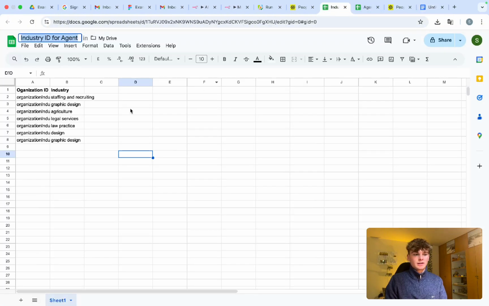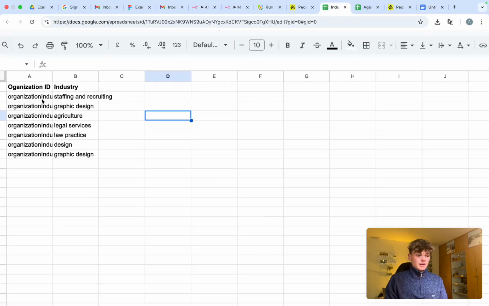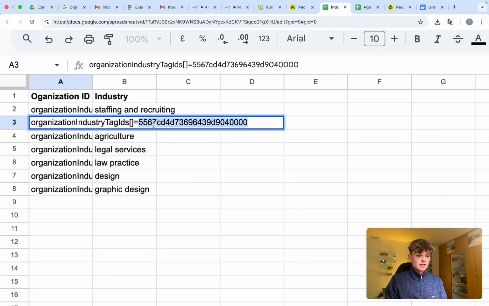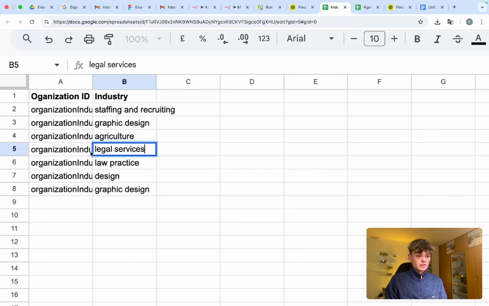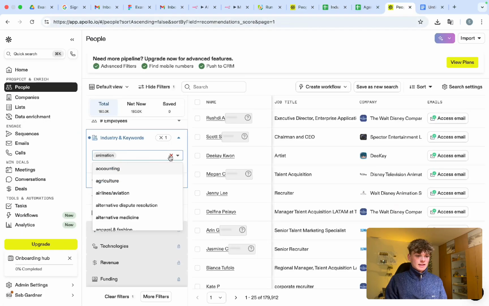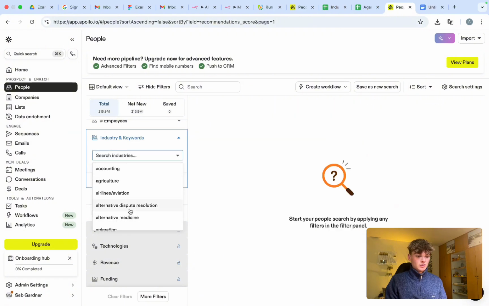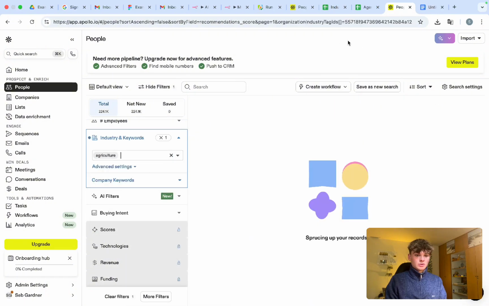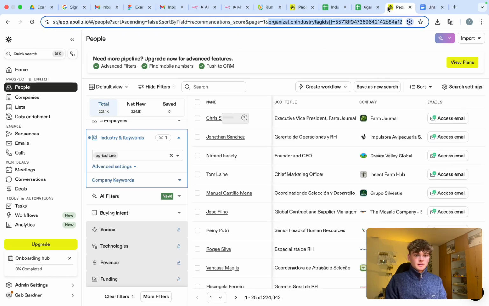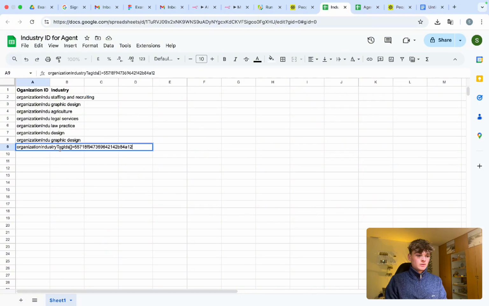So what I've done here is I've created some for the staffing and recruiting industry. They have this unique ID. For the graphic and design industry, they have this unique ID. Agriculture, this one. Legal services, this one. Law practice, this one. And these have all just been gathered from me selecting an industry here, like I did before, agriculture, and copying the organization tag ID from here and pasting it into here, and then naming it agriculture.